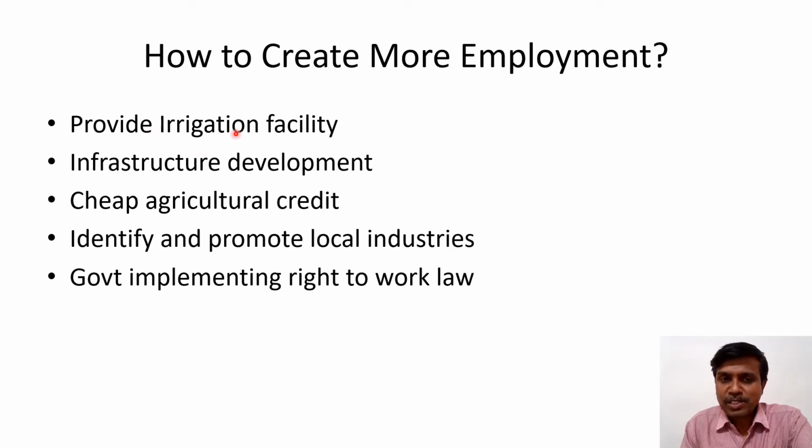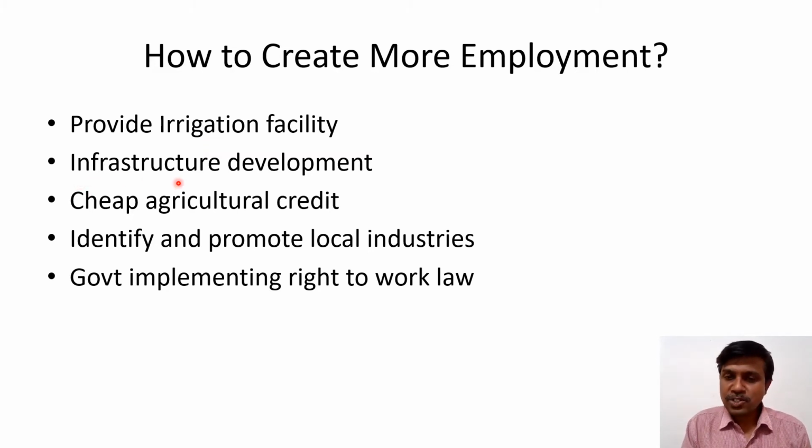If you provide irrigation, then people start engaging themselves in agriculture work, because our agriculture mainly depends on monsoon rainfall. It is uncertain, unevenly distributed. So if you provide irrigation, then people engage themselves in economic activity. So they can grow crops even in the time of summer. This is how irrigation facility works.